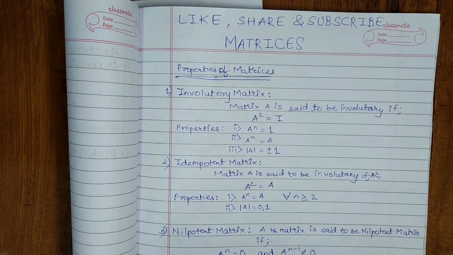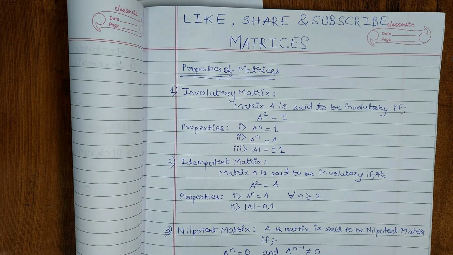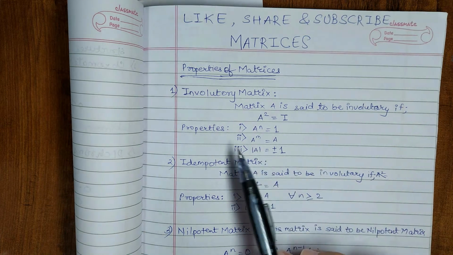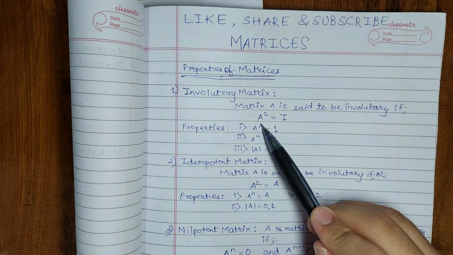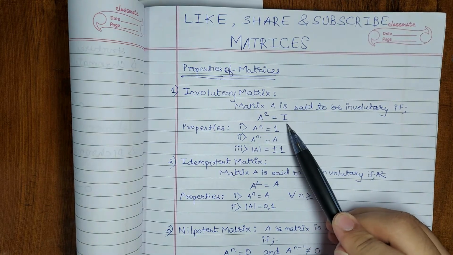Okay, so I hope that all of you know some of the basics of matrices, that how a matrix is formed or how it is represented. So I start with some of the properties of matrices. The first property is the involutory matrix. A matrix is said to be involutory if the square of the matrix is equal to the identity matrix.